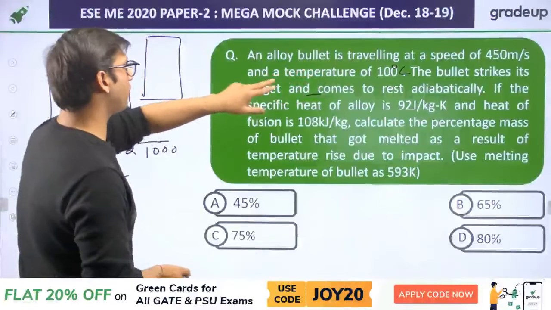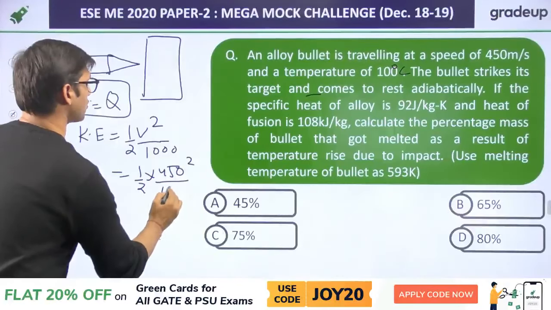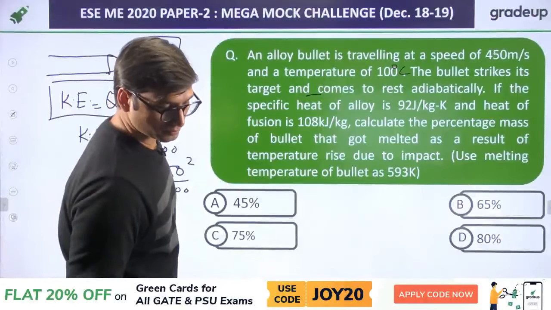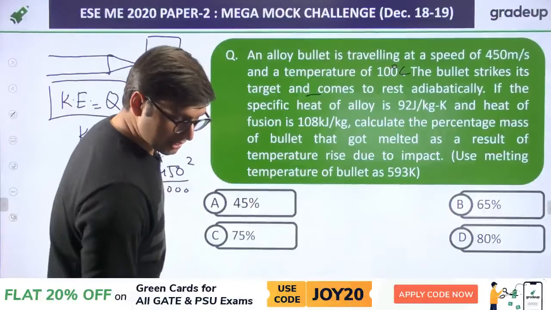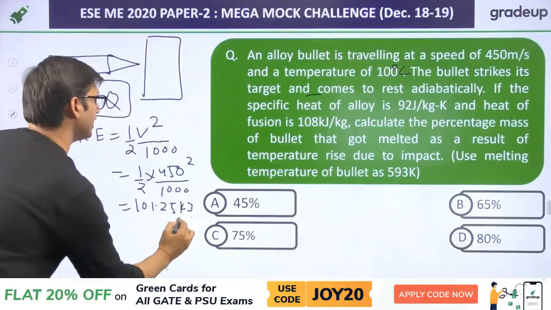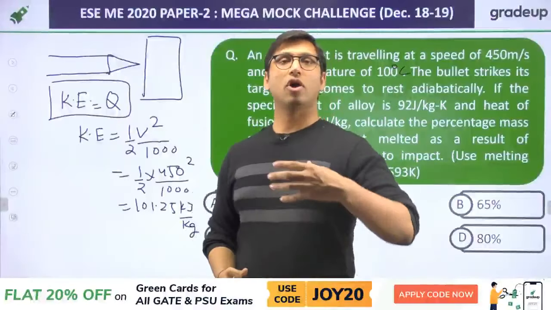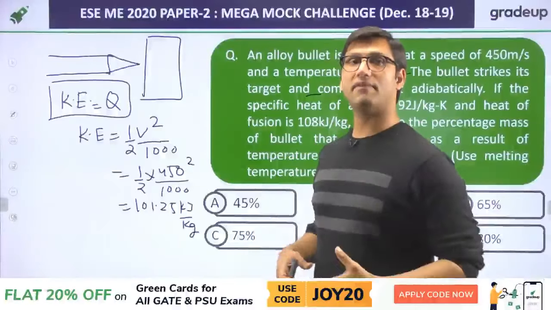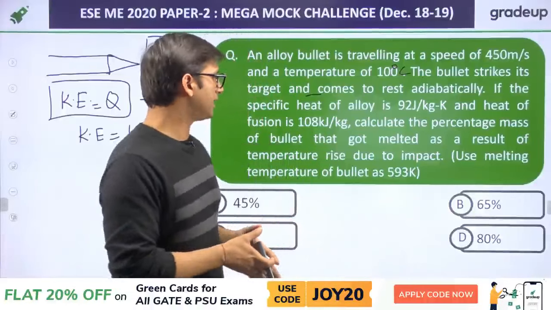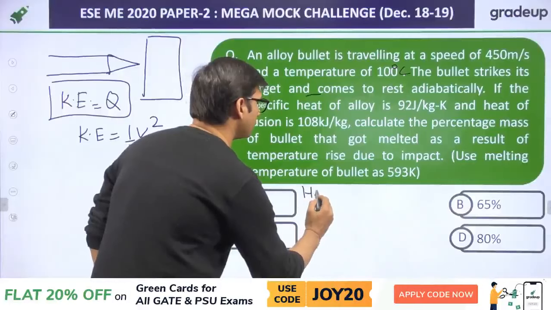So that will be half of 450 square divided by 1000, and by solving it you will get kinetic energy, which is coming out to be 100.25 kilojoule per kg. Now due to this kinetic energy, it will cause some heat loss in the bullet. There will be some loss of heat in the bullet, or there will be some loss in the melting heat of the bullet. That loss of heat, or we can say that heat utilized in